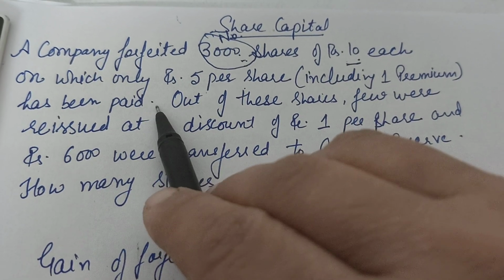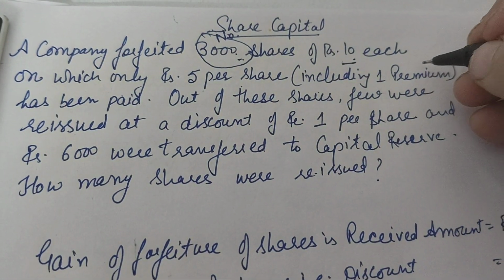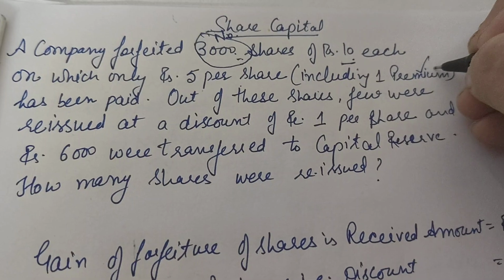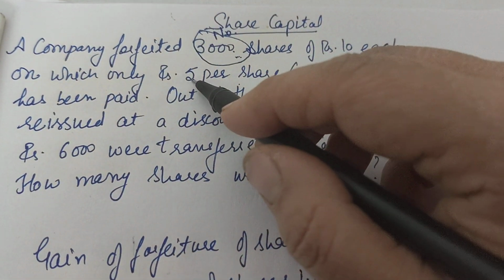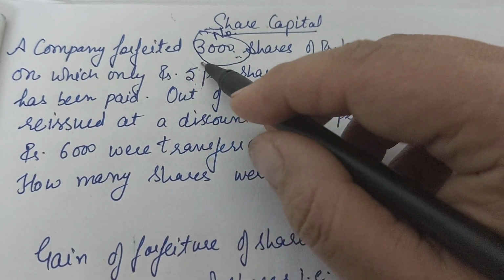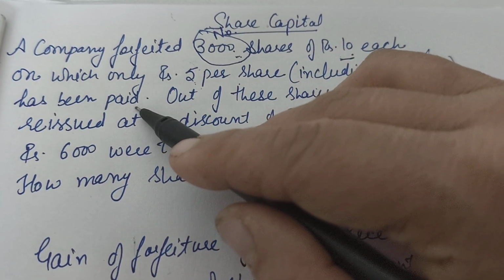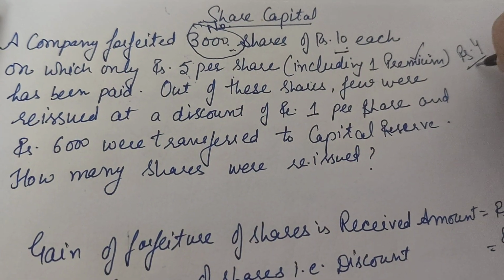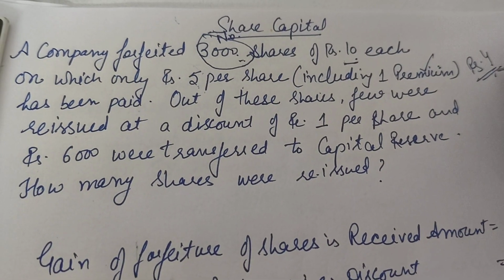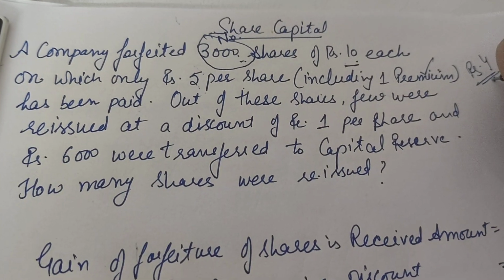First of all, you have to keep in mind, when the premium has been received by the company, it is not to be taken into consideration. So here, if it is mentioned that 5 rupees have been paid by the shareholder, we will take only rupees 4 received for the calculation of your forfeited shares, right?